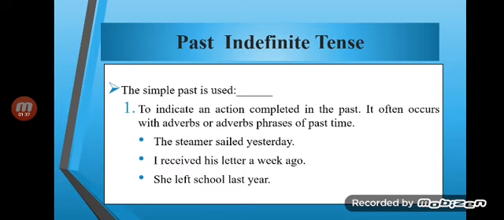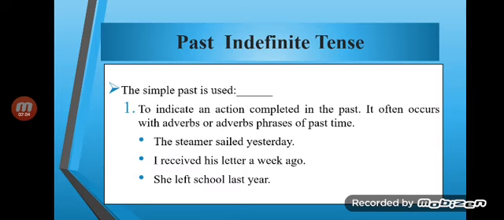What is past indefinite tense? The simple past is used to indicate an action completed in the past. It often occurs with an adverb or adverb phrase of past time. So what is past indefinite or simple past tense? It shows an action that has been completed in the past, or an action that has been pursued as a habit, right?